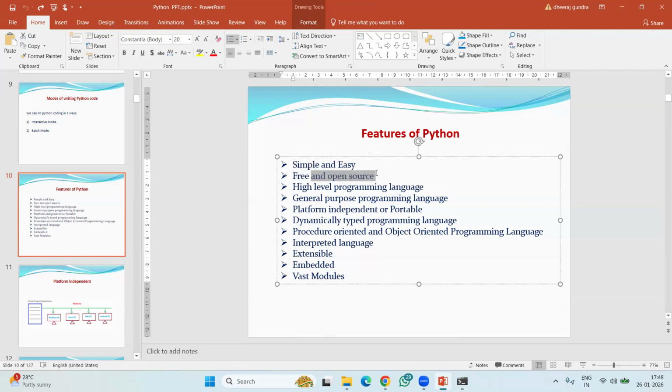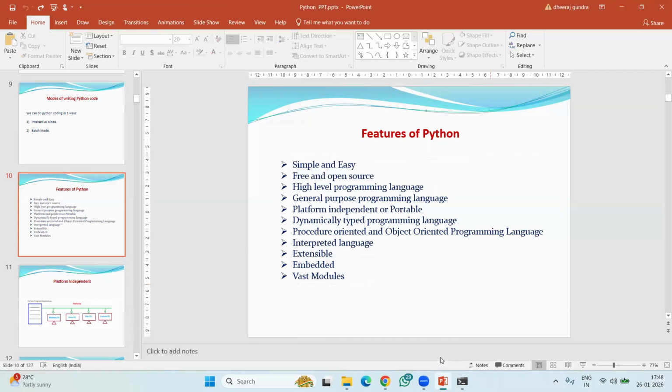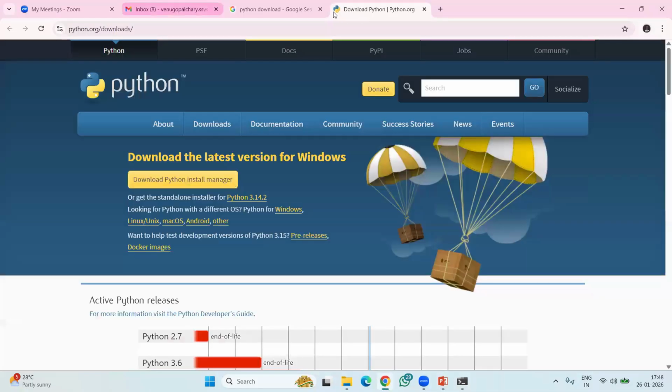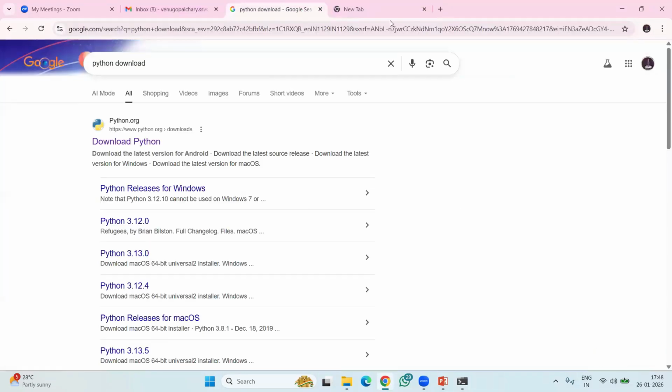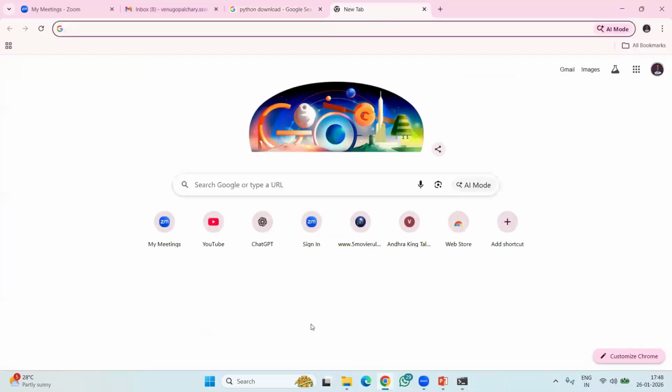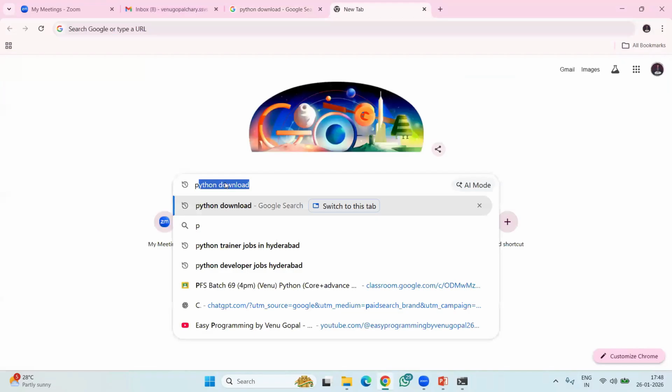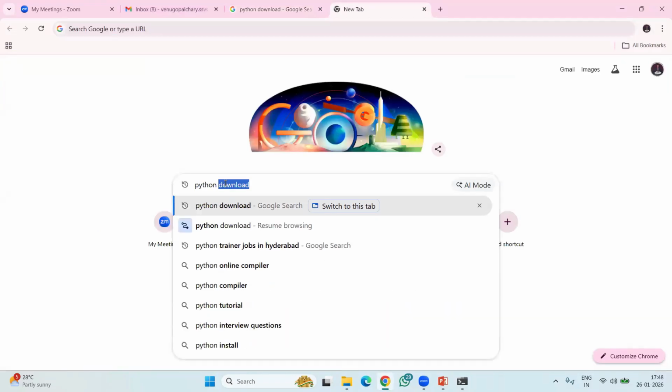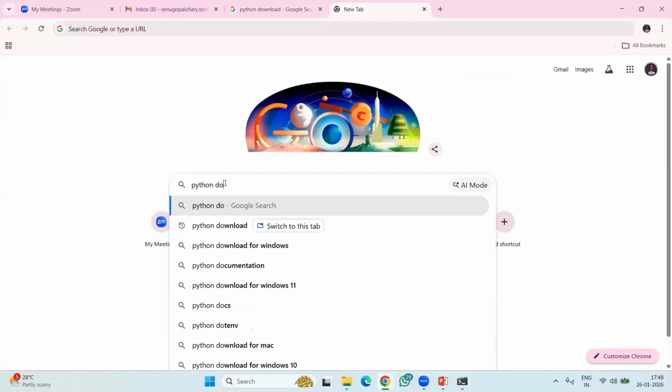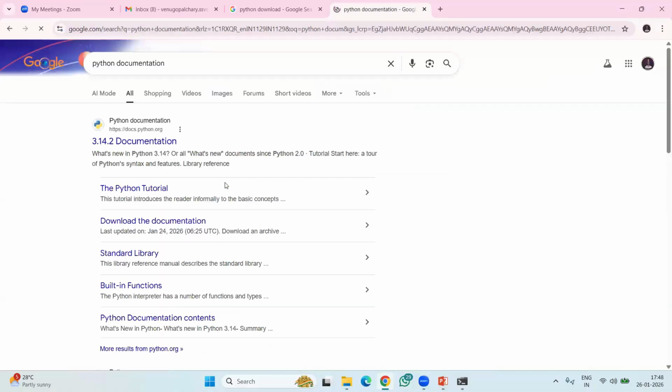What is the meaning of open source? Open source means the Python people have offered the Python documentation. If you observe this documentation,